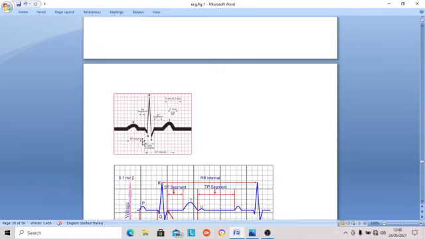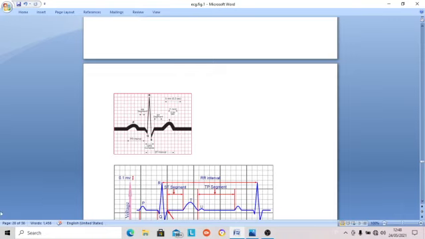You have three positive waves in the ECG: the P wave, then the big R wave, and the T wave, three positive waves, and Q and S are negative waves. Q may not always be present. These are the physiological conditions. Any wave means a deflection from the zero line, above or down. Above is a positive wave, below is a negative deflection.